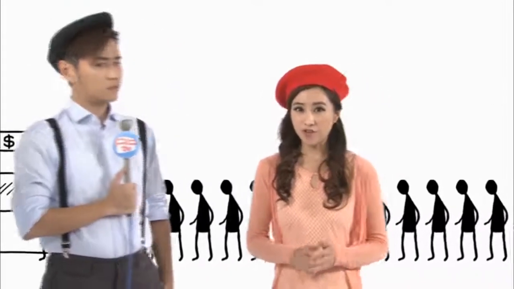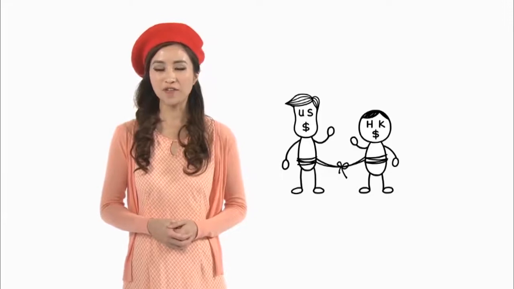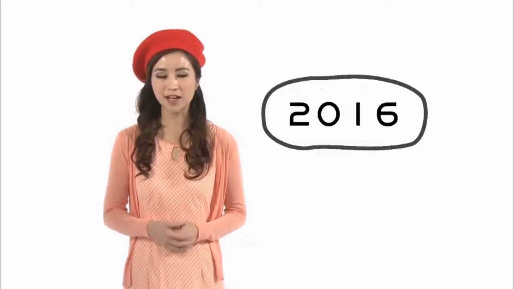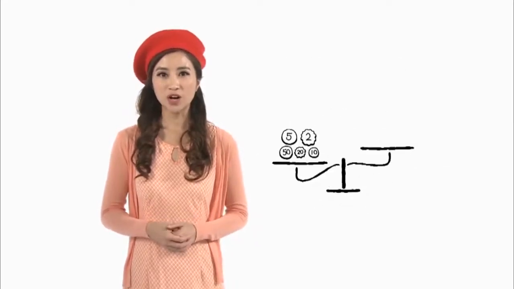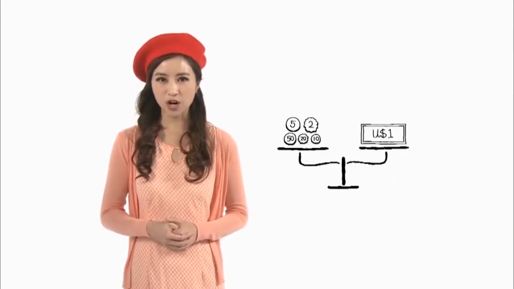I do know that not every foreign currency exchange rate changes. The US dollar and Hong Kong dollar have a fixed exchange rate. The link exchange rate system has been in effect in Hong Kong since 1983 to present. Because of this, exchanges between Hong Kong dollar and US dollar are at a fixed rate of approximately 7.8 Hong Kong dollars against 1 US dollar.